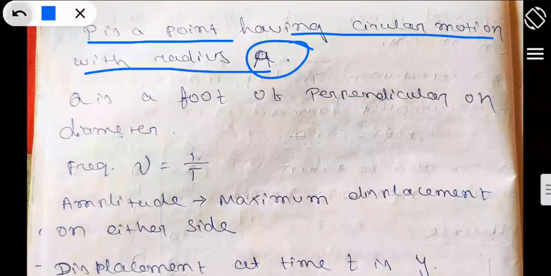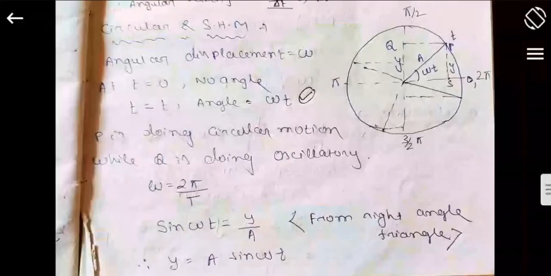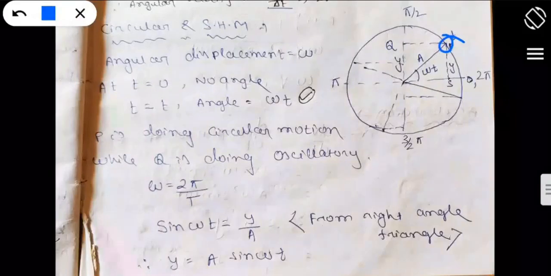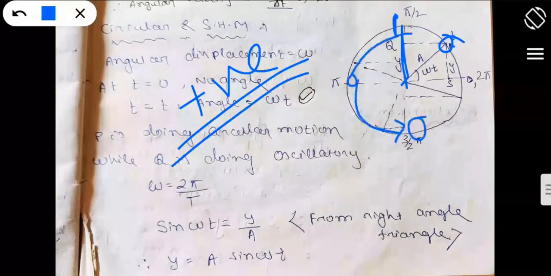The formula is 1 upon T. Amplitude is the maximum displacement on either side. When the point P reaches this point, this is the maximum, known as the positive extreme point. Again it will decrease its value, come back to 0, and when it goes to this point, this is the negative maximum point.